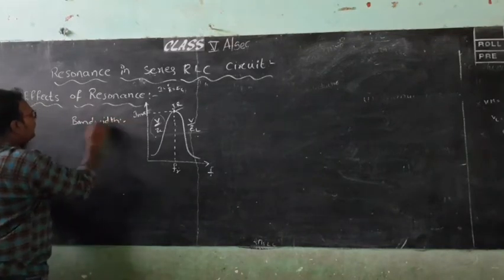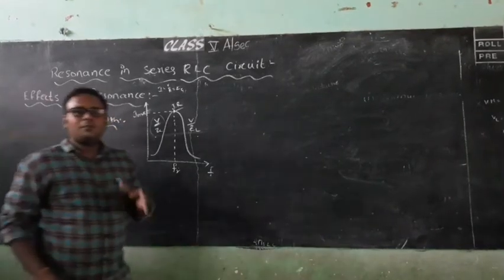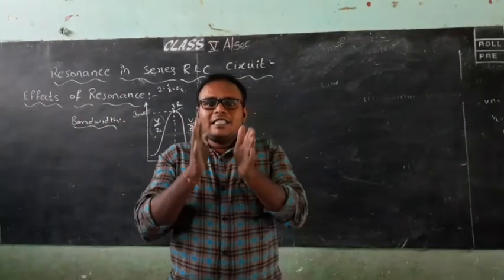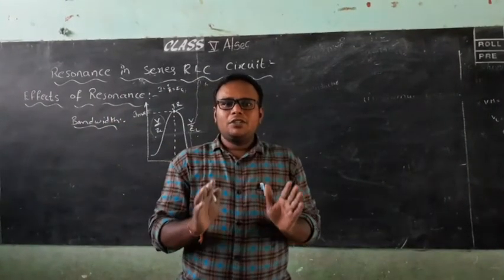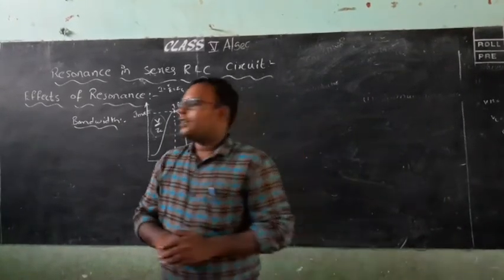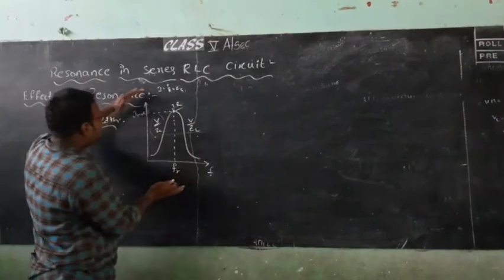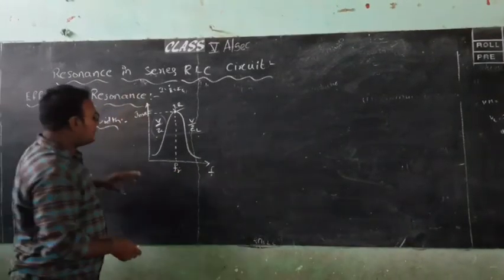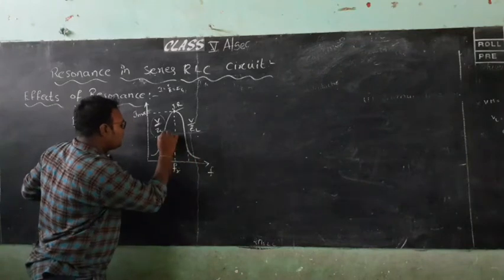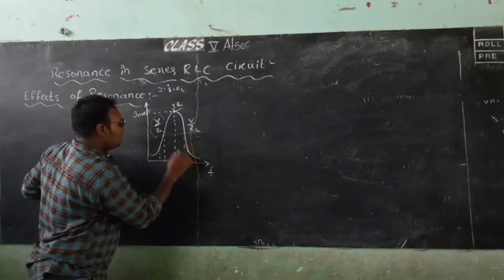Bandwidth. So the bandwidth is nothing but the range of the frequency. Bandwidth represents the range of the frequency at which the signal is accepted. That range of the signal which is accepted is known as the bandwidth of the frequency. See here, by taking this current plot, the signal is accepted from here up to here.